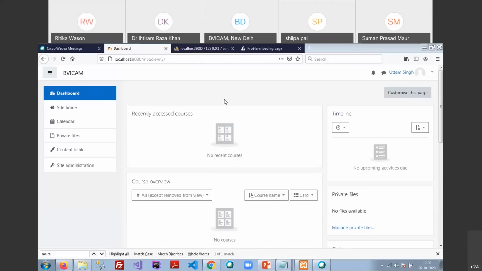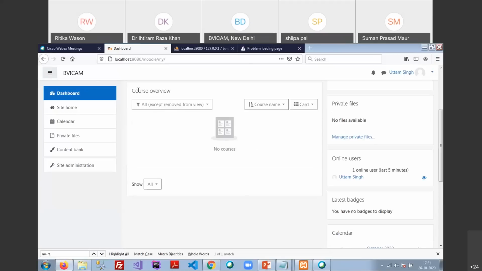Okay, so my setup is completed now. Now I am able to see the dashboard. You can see the dashboard with some things. First is my recently accessed courses. If I have offered some course or I am registered with some course and I have visited it recently, those courses will be shown here.